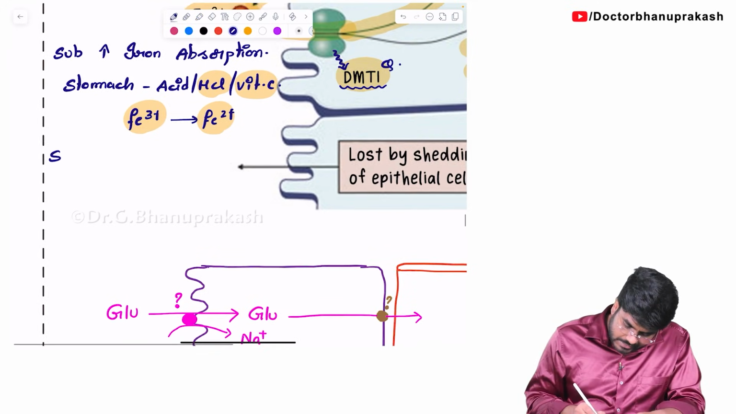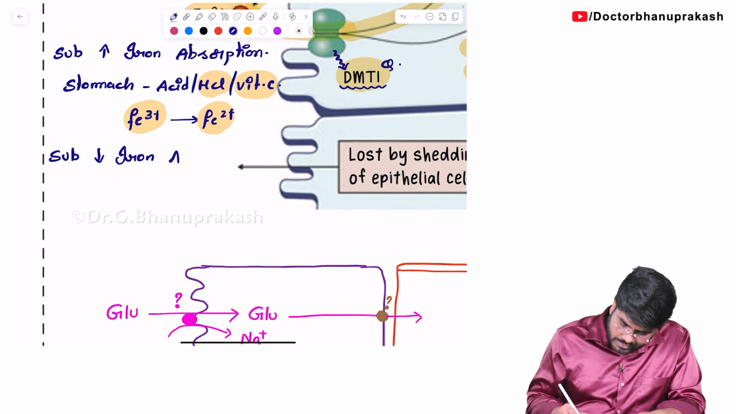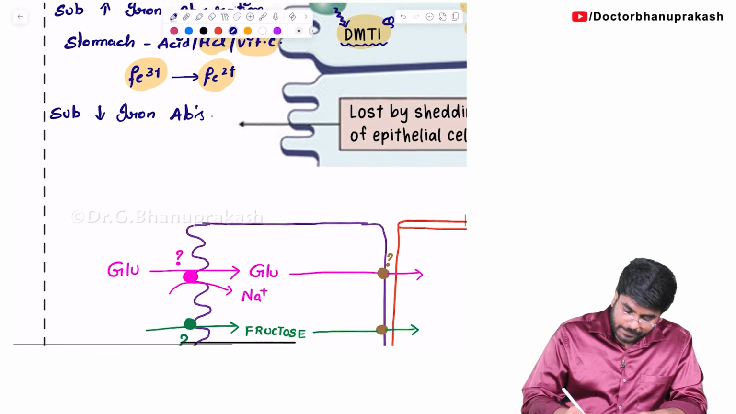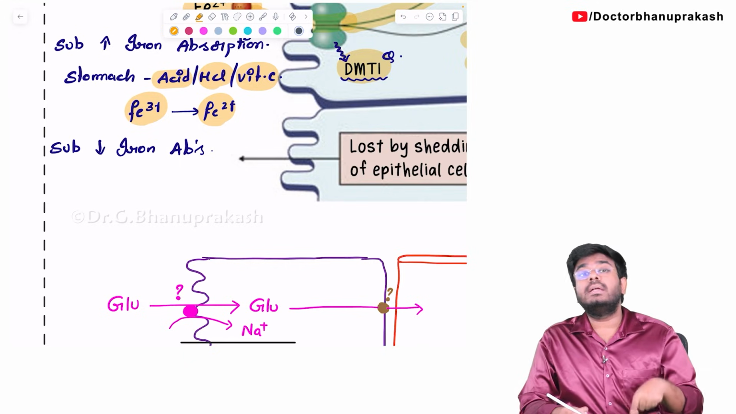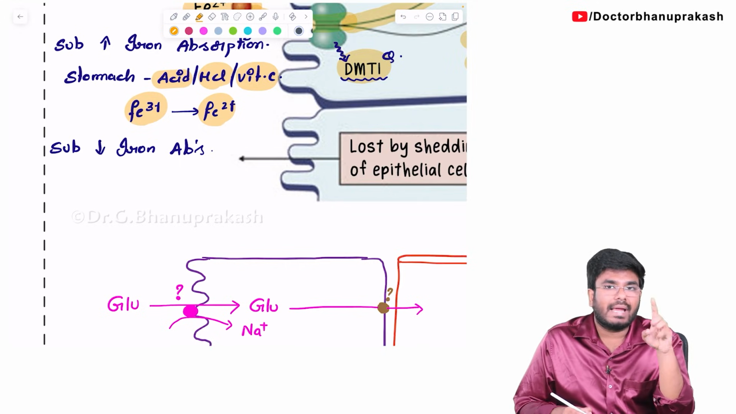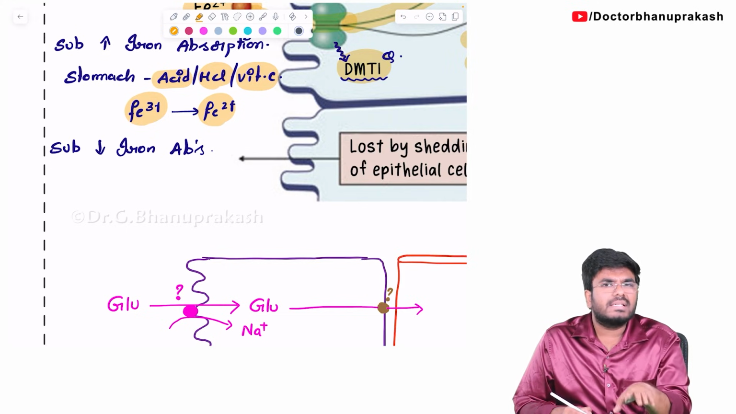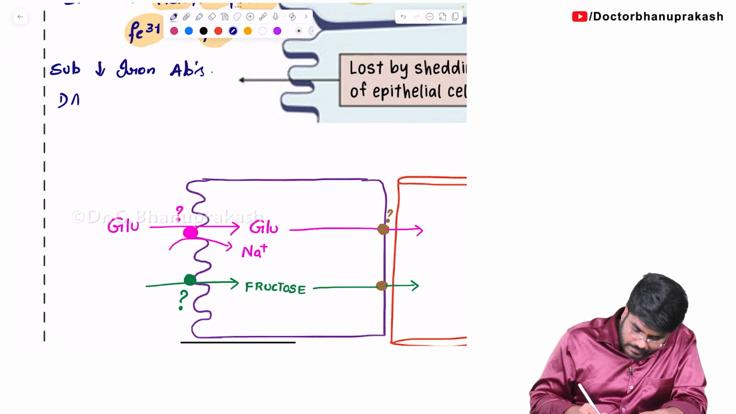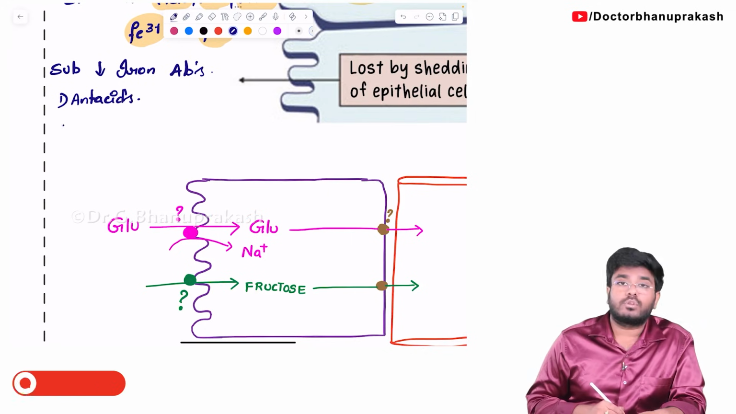Vitamin C or ascorbic acid increases the iron absorption. Then which substances decrease the iron absorption? See, just now I have taught you acid increases the iron absorption. Then what about omeprazole, pantoprazole, antacids? Antacids decrease the acid. Without acid, iron absorption decreases. So listen, antacids decrease the iron absorption.